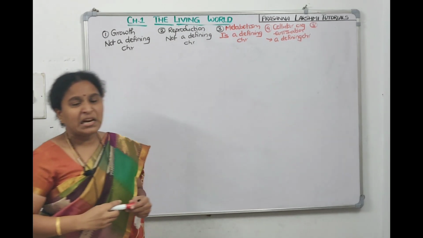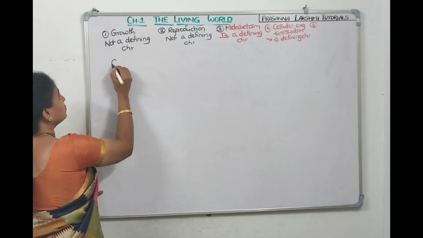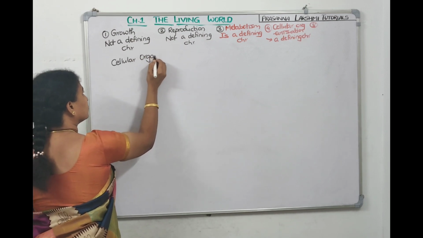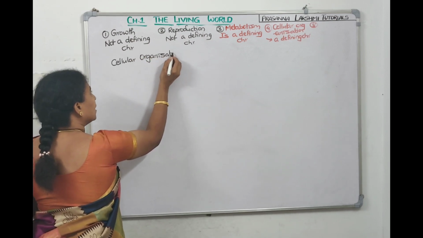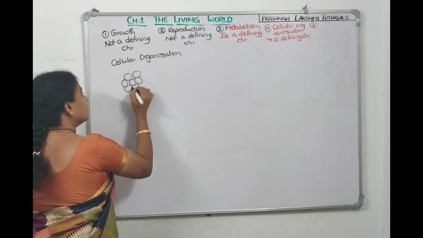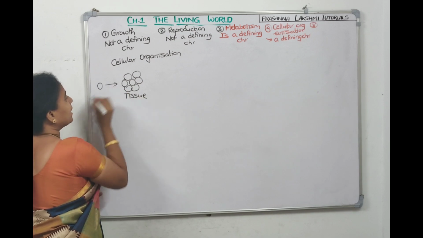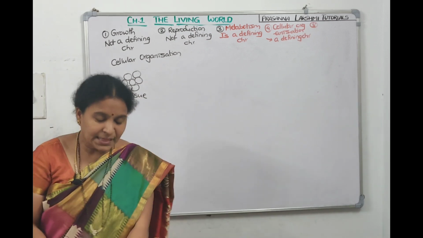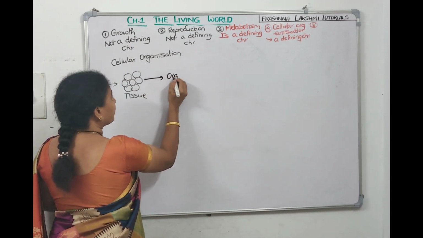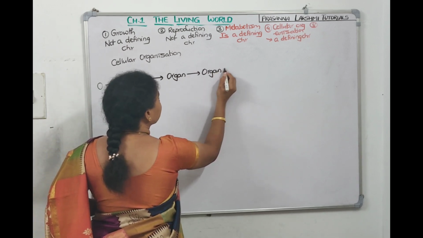So what do you mean by cellular organization? A group of cells will combine to make a tissue, and then tissues will combine to make an organ. Organs will combine to make an organ system.